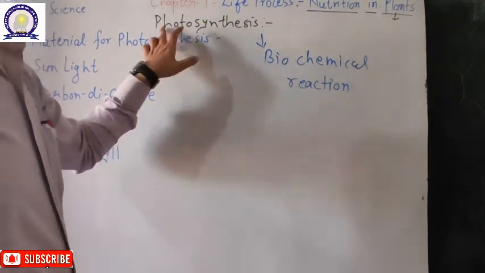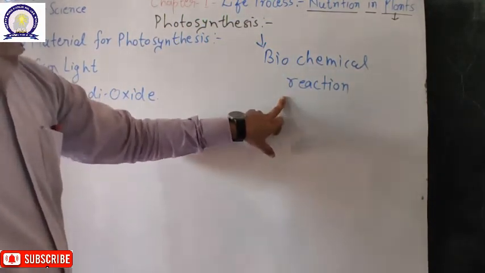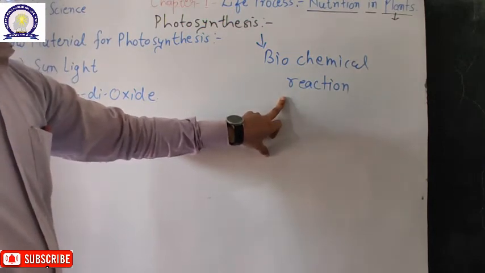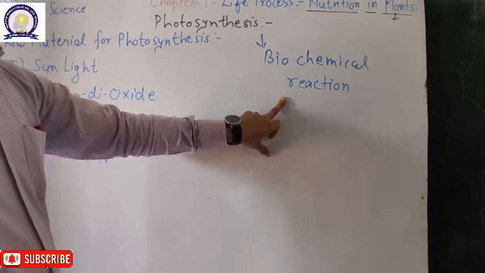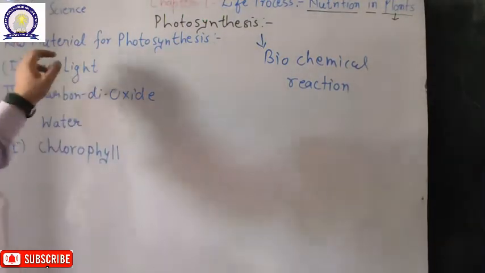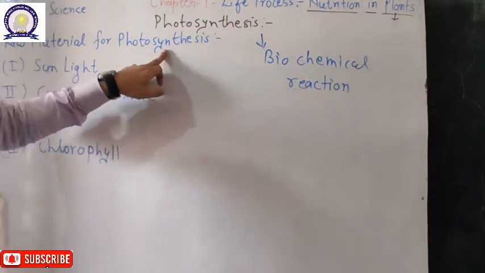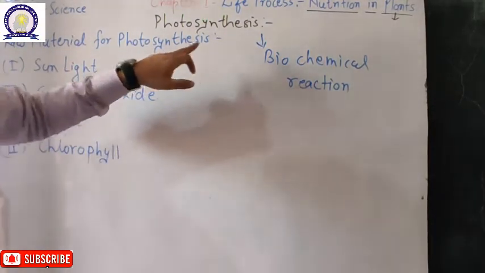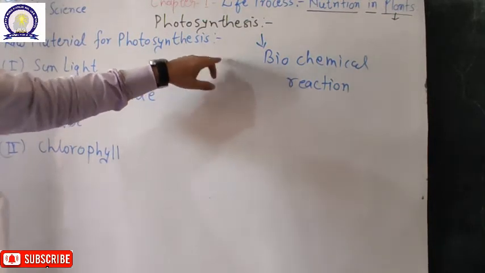So basically photosynthesis is a biochemical reaction, and for any kind of reaction we need some type of material, and those materials here we call raw materials for photosynthesis, by which the plant forms its own food.